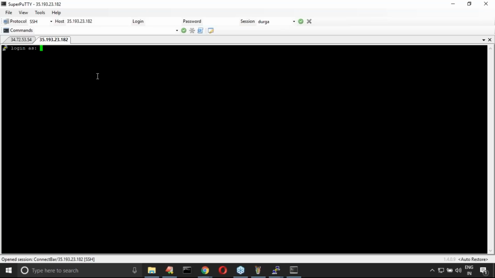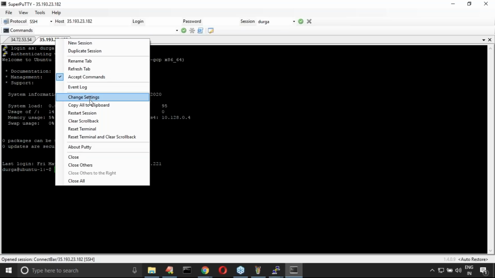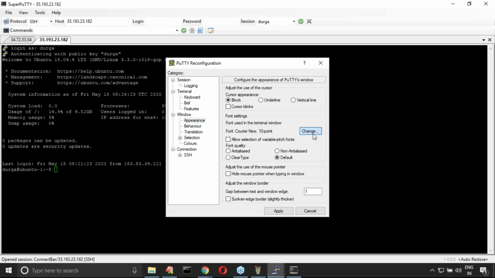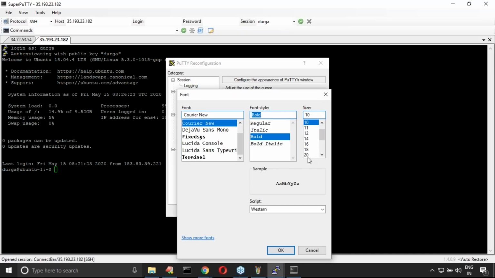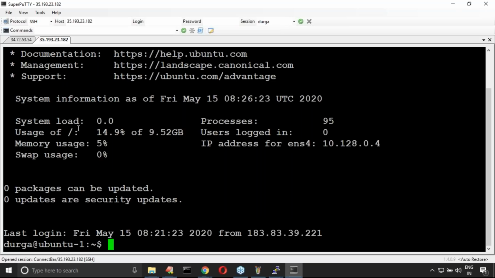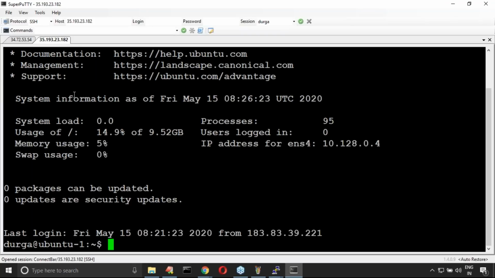Yes, friends, have you observed? Now have a look once, sir. If you observe, now we are in a position to work with multiple tabs. Have you observed, right? Multiple tabs. The first tab is to work with CentOS, the second tab for Ubuntu. How beautiful it is.